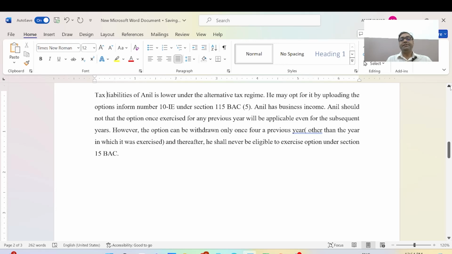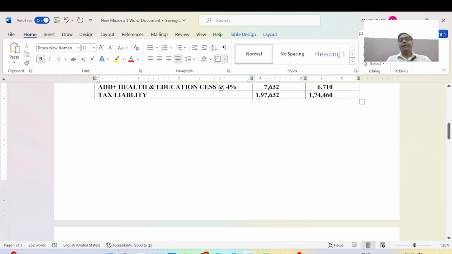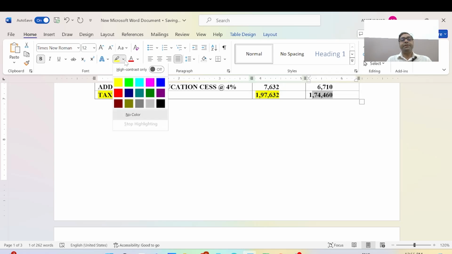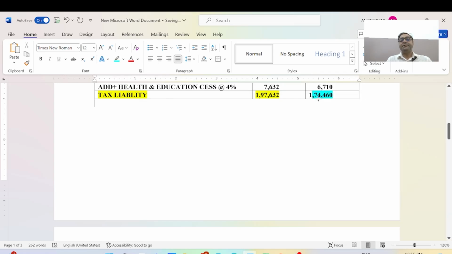We can say Mr. Anil pays tax liability under the old regime of 1,97,632 rupees, and under the new tax regime 1,74,600, a rounded figure.